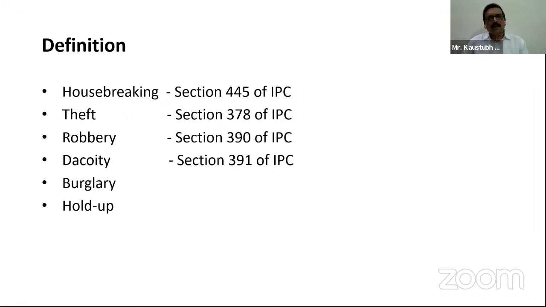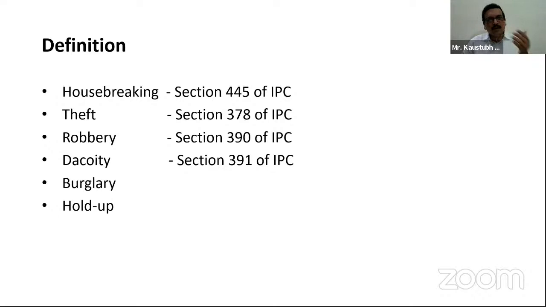Burglary and holdup. According to the number of persons who are in the attempt of burglary, these housebreaking, theft, robbery and dacoity come into the picture. So according to the number of persons, these sections are categorized.